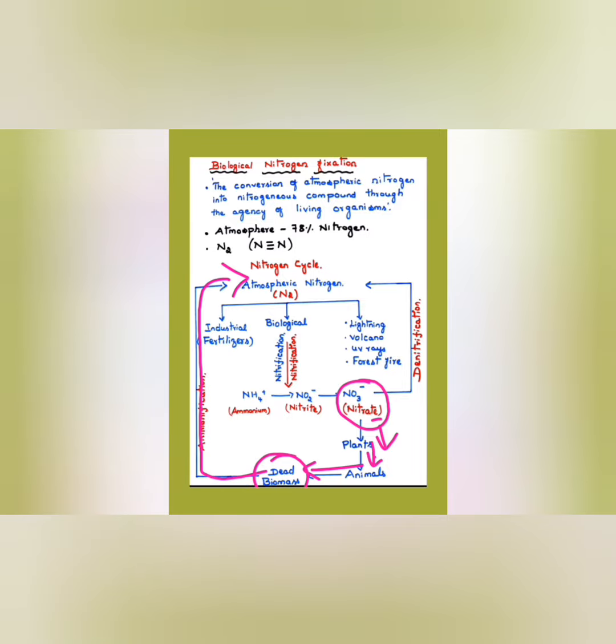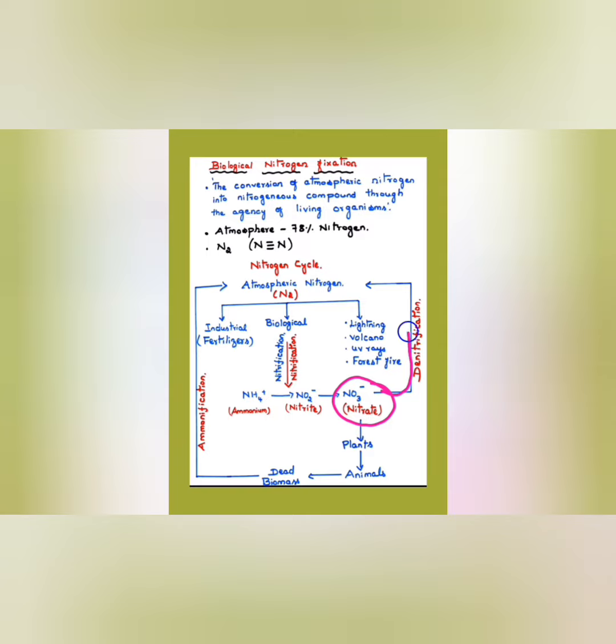Okay, it is released to the atmosphere back. So the release of ammonia back through death and decay of the biomass of plants and animals is known as ammonification.